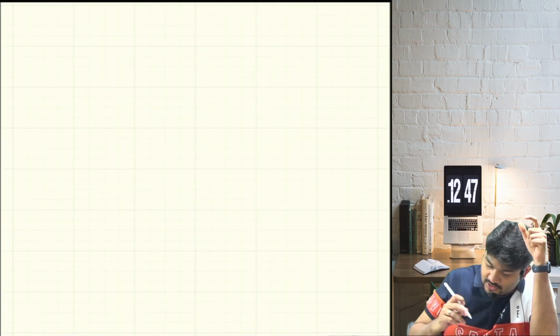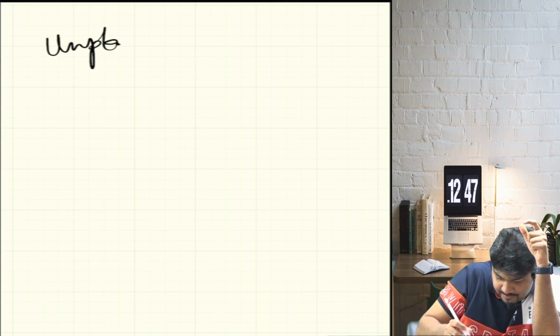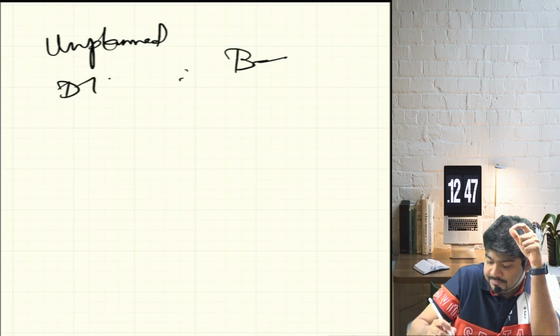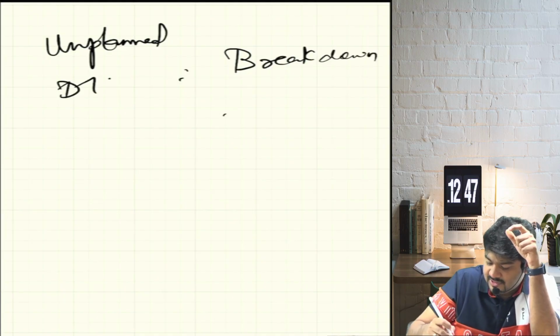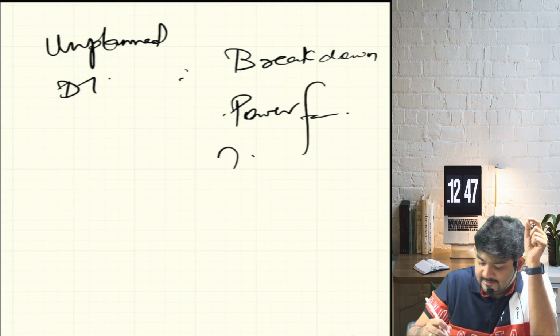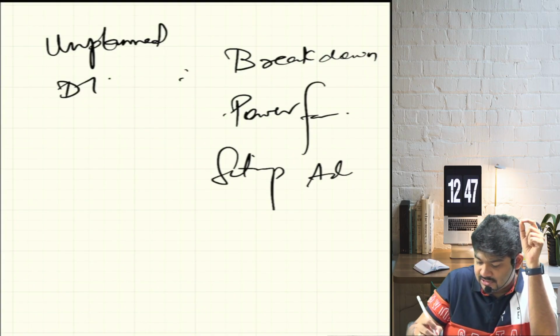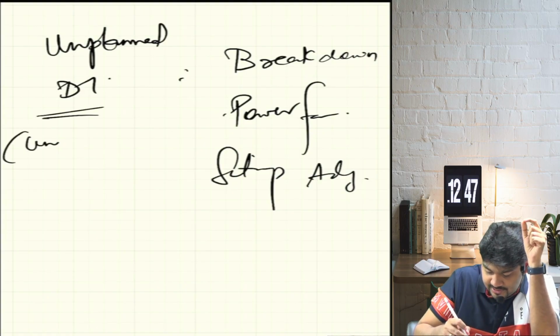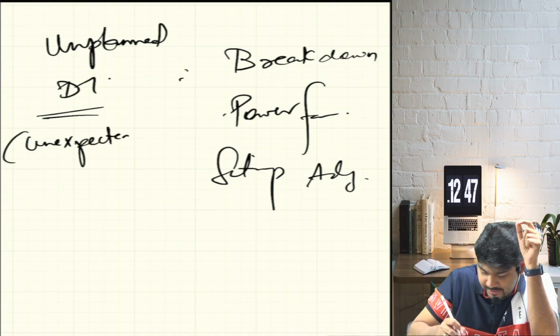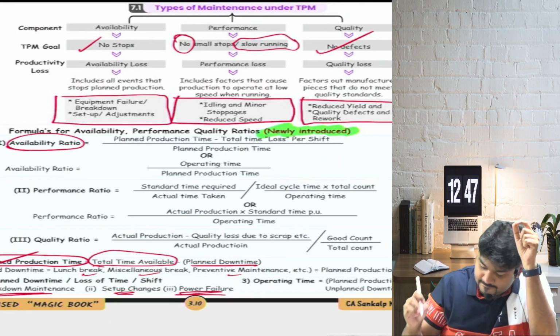All of these things are called unplanned downtime, which is majorly breakdown, power failure and setup adjustments. These are unexpected, they shouldn't have happened. Are we clear? Okay.